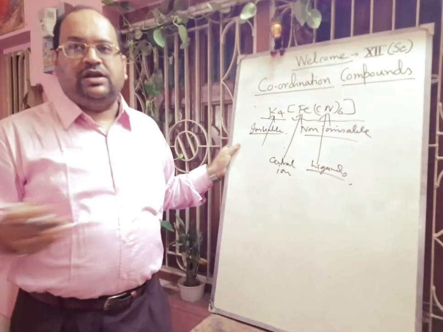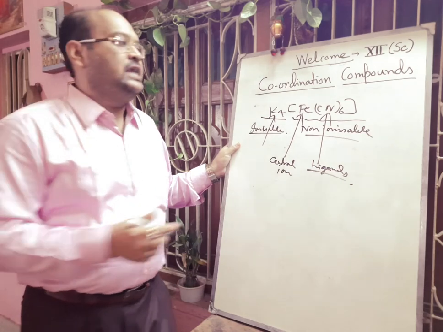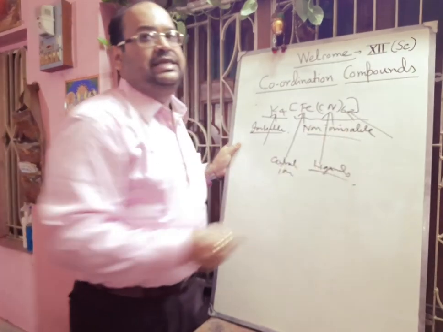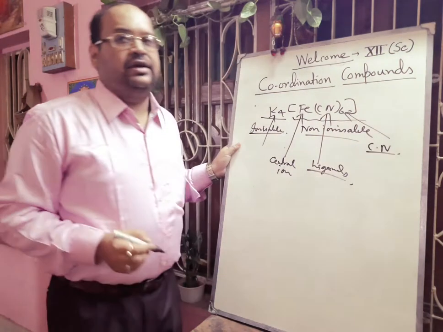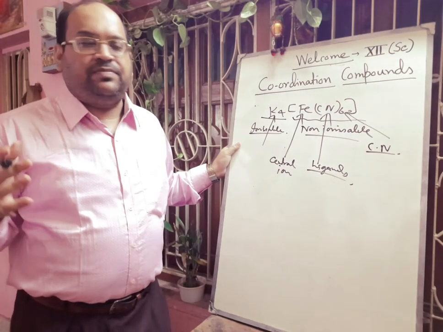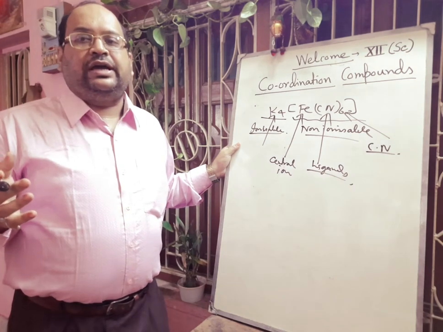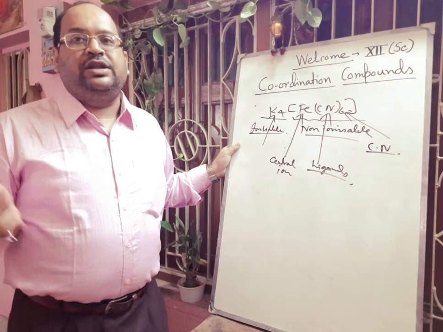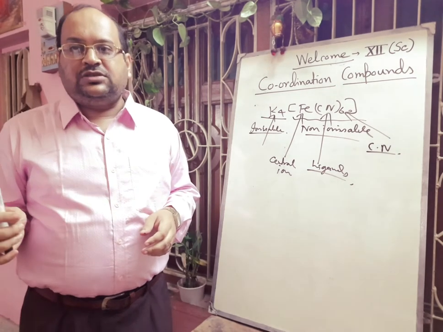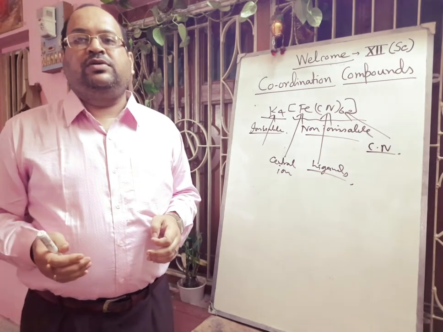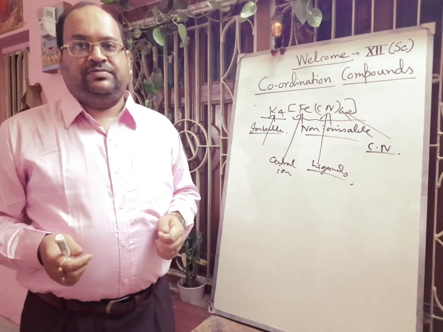They are forming coordinate bonds with Fe2+, and this 6 is called the coordination number, CN. So the coordination number is the number of neighboring atoms bonded to Fe2+. They are called coordination compounds, and the branch of inorganic chemistry which deals with the study of coordination compounds is known as coordination chemistry.